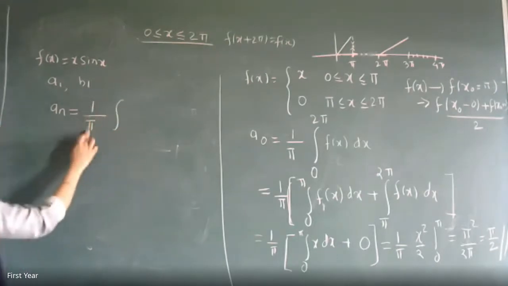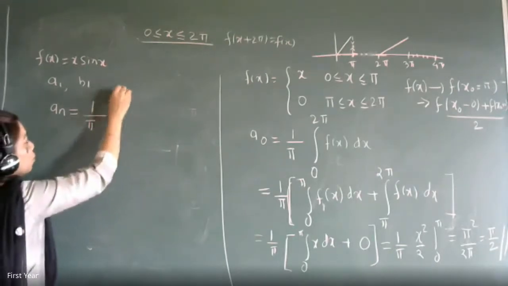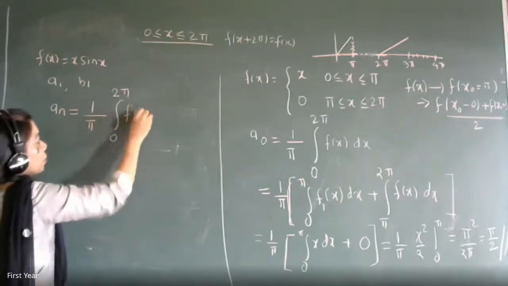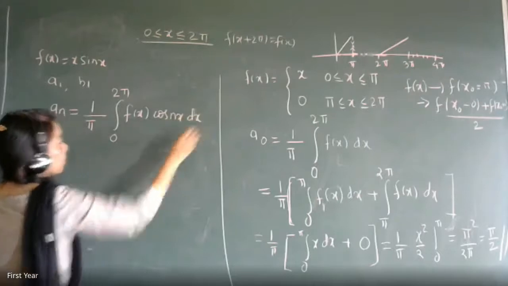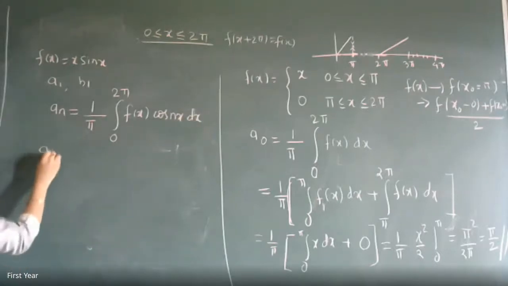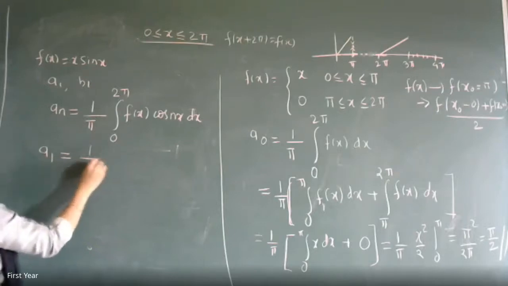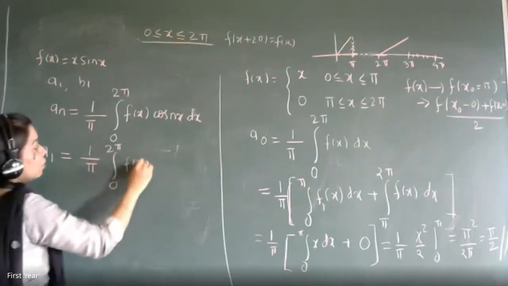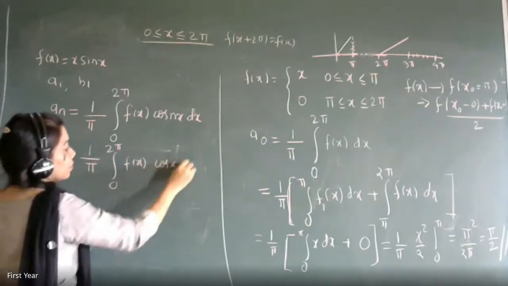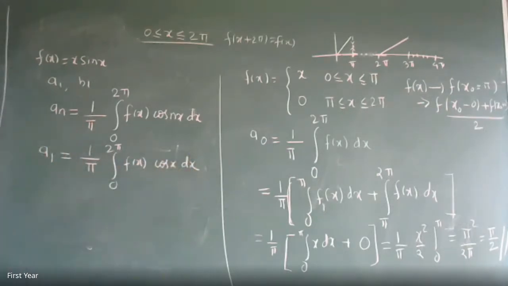AN is 1 by pi integration 0 to 2 pi f of x into cos nx. Correct? So what will be A1? Put n is equal to 1. So it will be 1 by pi integration 0 to 2 pi f of x into cos x. Clear everyone?